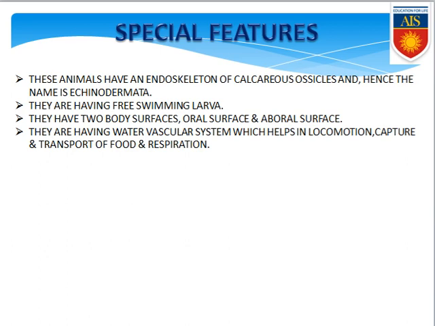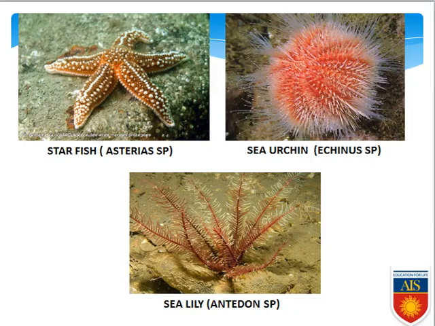They have a water vascular system through which they perform respiration, excretion, exchange of various substances, locomotion, and capture and transport of food. For that reason the water vascular system is present in their body. Shortly it is called WVS. Now we will see the organisms belonging to phylum Echinodermata. You can see the first organism, the starfish, Asterias sp. This is the sea urchin, Echinus sp.